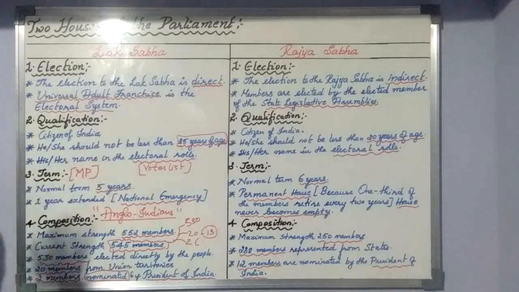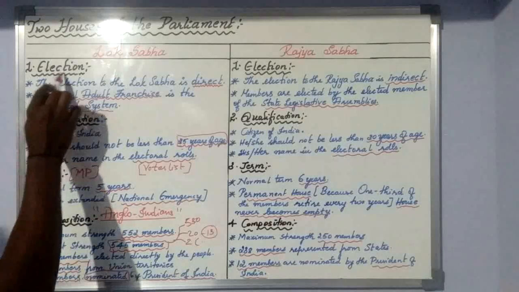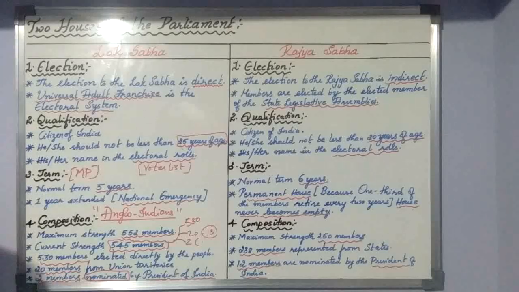These are the 4 major important aspects of the 2 houses of Parliament which we should know. In the next class, there are 4 more concepts about both the houses. Very important are composition, term and election. All 4 are very important. Qualification is also very important, you should know it. So once again, go through it. If you have any doubts, please ask me in the next class. Next class we will go with some more concepts about the 2 houses of Parliament. Thank you.